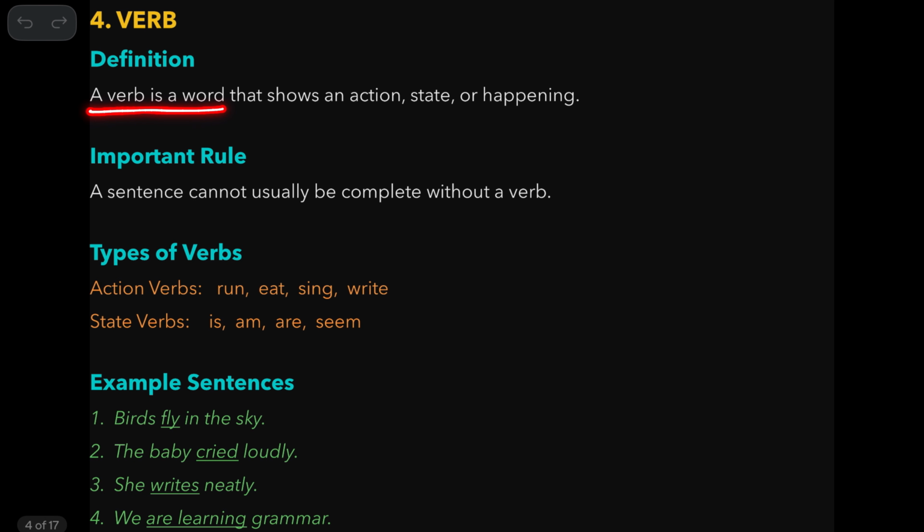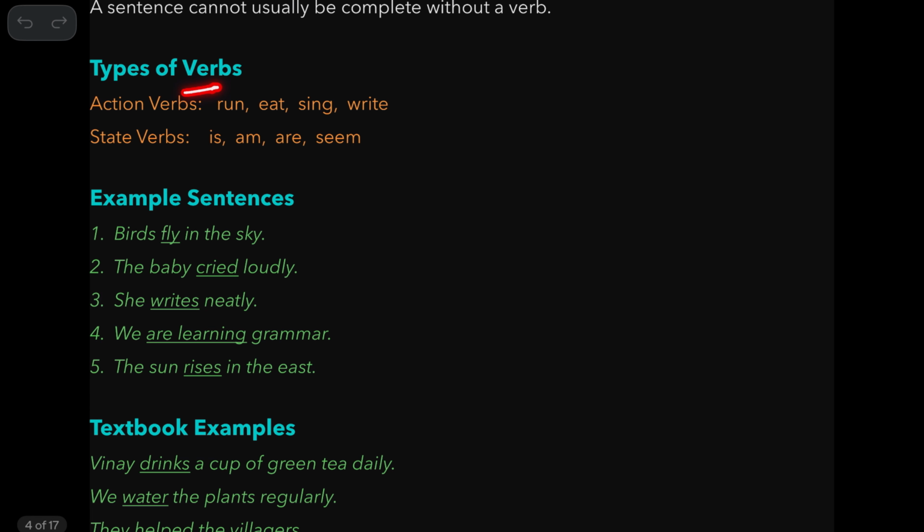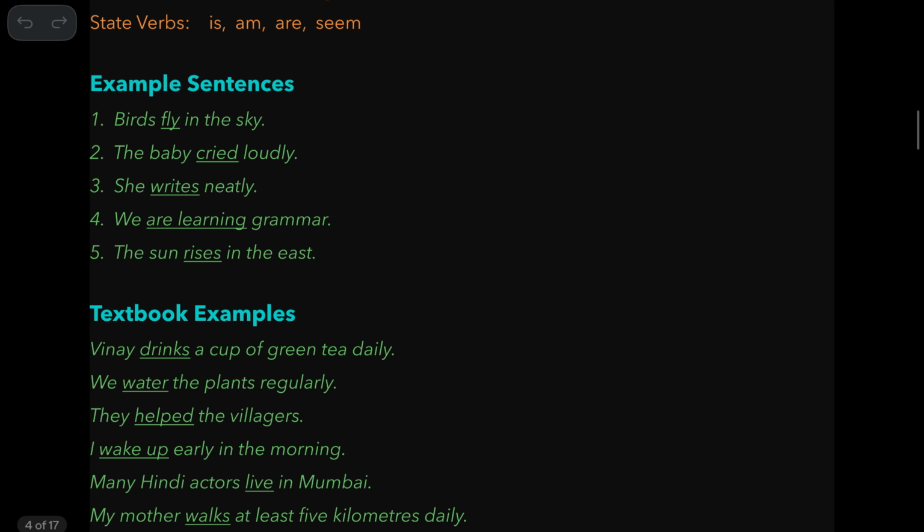Verb. A verb is a word that shows an action, state, or happening. So the important rule is a sentence cannot usually be complete without a verb. Again, there are two types of verbs: run, eat, sing, action, right? They refer to actions. Am, is, are, seem, appear, etc. They do not refer to actions. They are also called state or stative verbs.